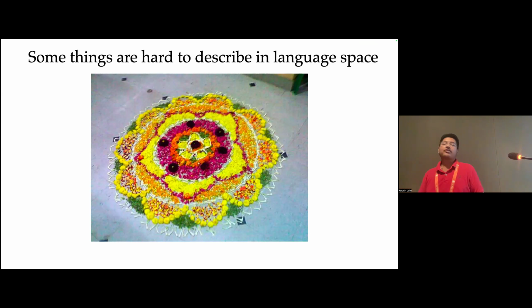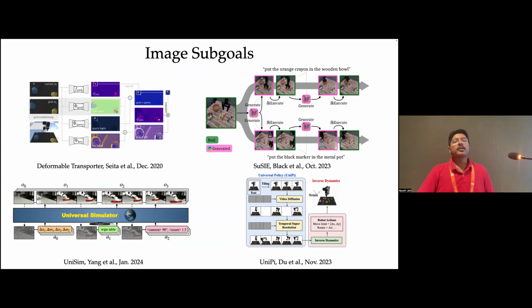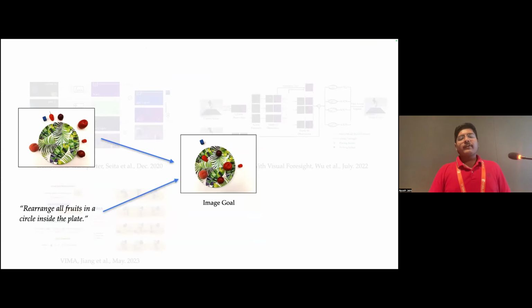Also, some things are just hard to describe in language. Many fine-grained concepts require you to see how the goal actually looks instead of trying to describe something like this in words. So another common representation in the community is pixel-space image subgoals, and popular methods like SuSIE, UniSim, and UniPi follow these kinds of approaches, where you take the input image and the language instruction, and you use a large diffusion model or something like that to generate an image goal.